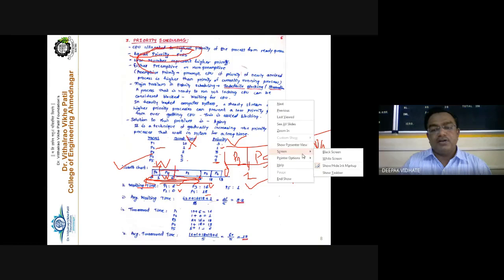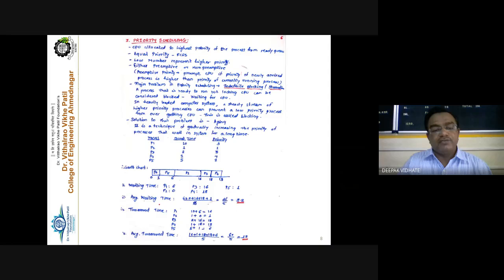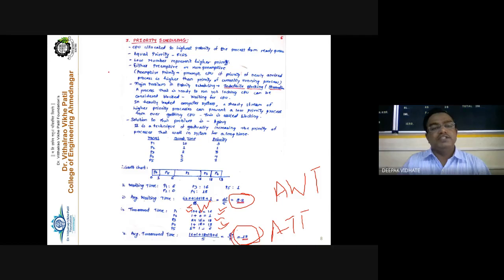So we can add up all of these, and we can find out the average waiting time. The average waiting time for this system is 8.2 milliseconds, right? And turnaround time is nothing but your execution time plus waiting time, and we find the turnaround time for P1, P2, P3, P4, and P5. Add up all these, and we get the average turnaround time. This is the average turnaround time and average waiting time, right? So that's all about these three algorithms.